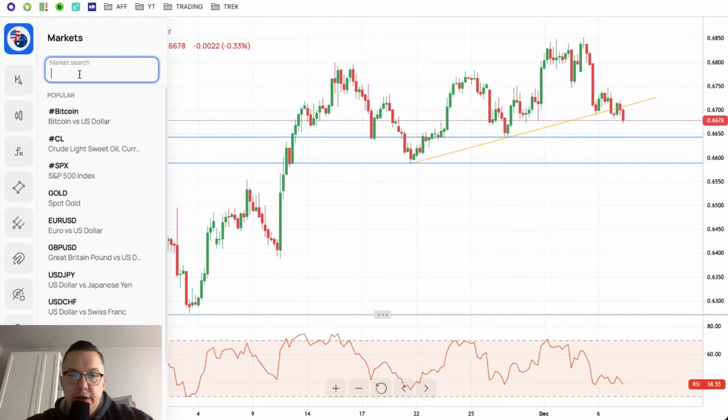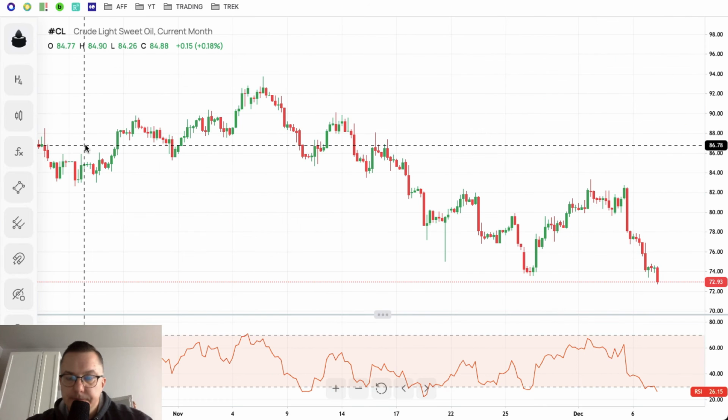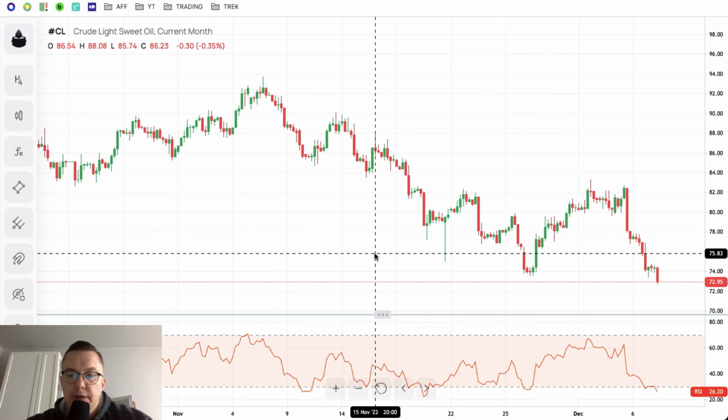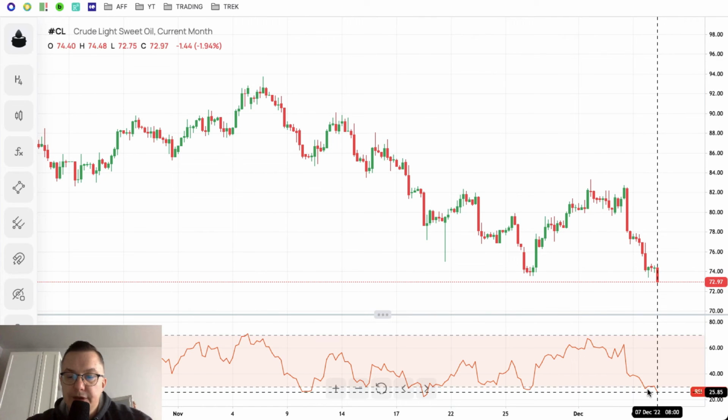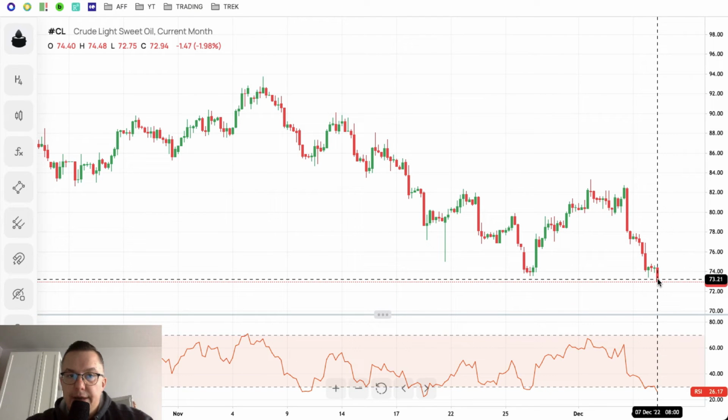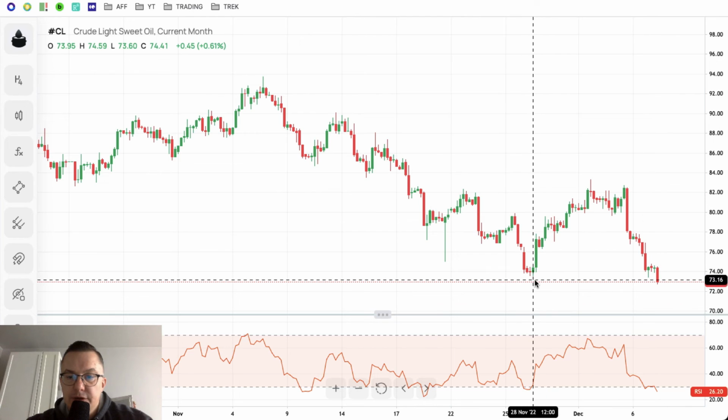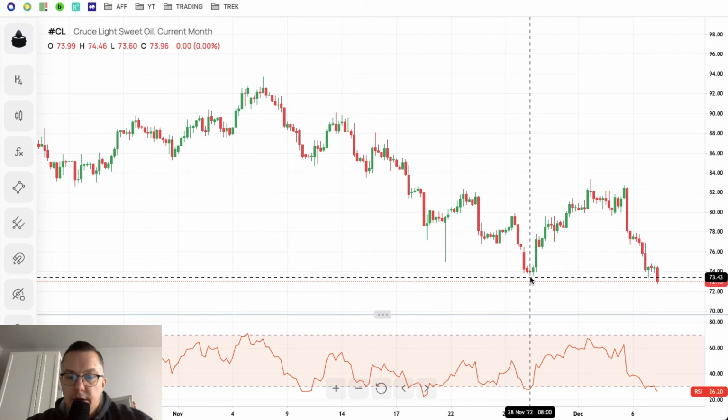What is going on in the oil market ahead of the data release? So not a good situation for bulls. We just hit the extremely oversold market conditions on the 4-hour chart. We made a new local low at 72.75, which is the new lower low, because the last one was made on 28th of November 2022.